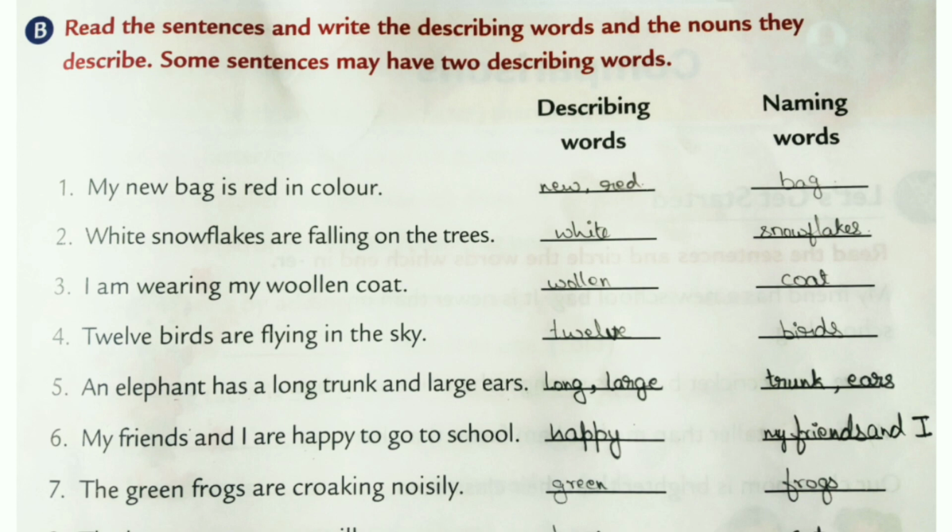Eighth one, the hungry cat wants milk. So which is the naming word here? Cat. And how is the cat? It is hungry. So cat is the naming word and the describing word is hungry.